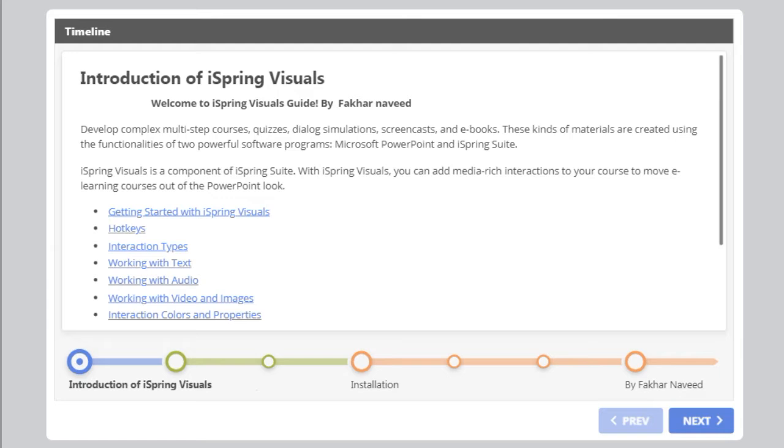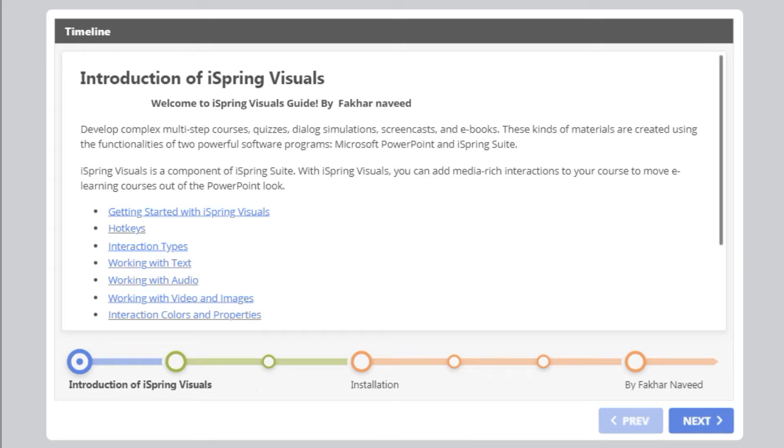Develop complex multi-step courses, quizzes, dialogue simulations, screencasts, and e-books. These kinds of materials are created using the functionalities of two powerful software programs, Microsoft PowerPoint and iSpring Suite. iSpring Visuals is a component of iSpring Suite. With iSpring Visuals, you can add media-rich interactions to your course to move e-learning courses out of the PowerPoint look.